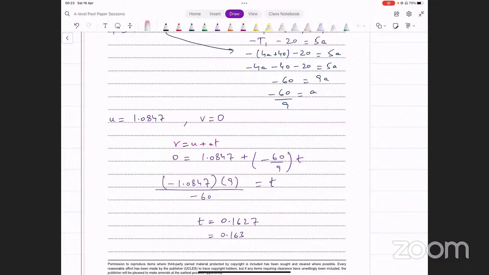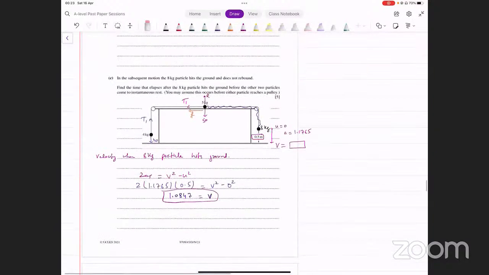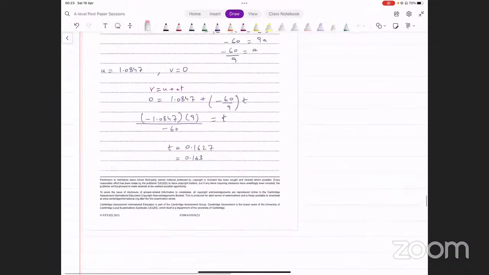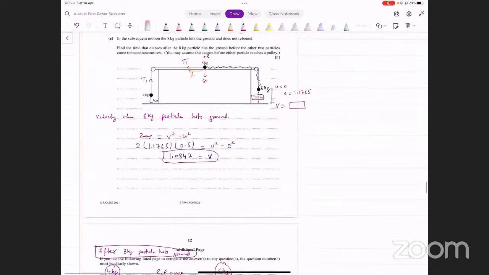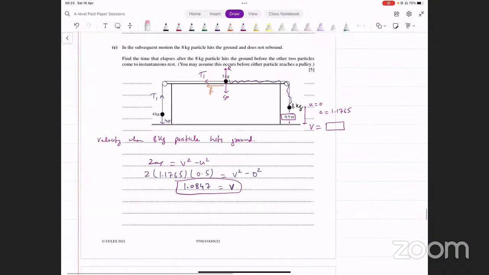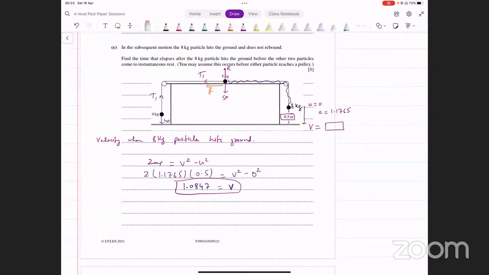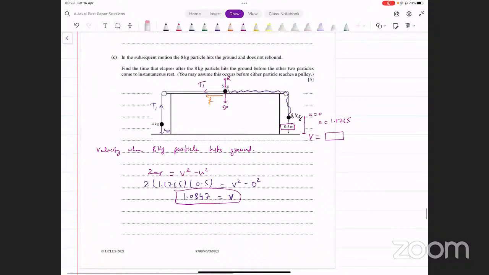So that's the time taken, and this part was again quite long for 5 marks. I agree. There was something wrong with this session. Maybe they hadn't checked thoroughly how much time these take, but that's how it is.